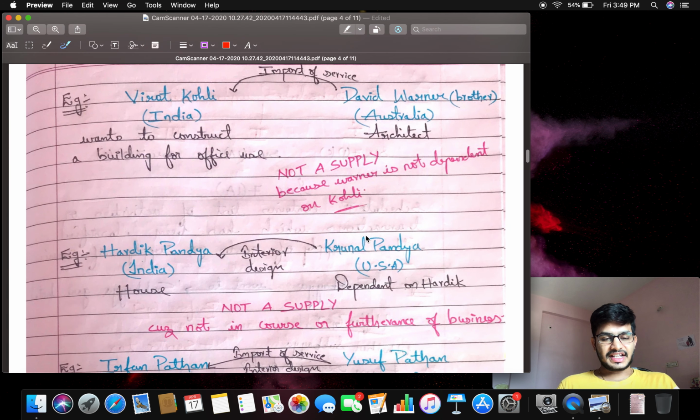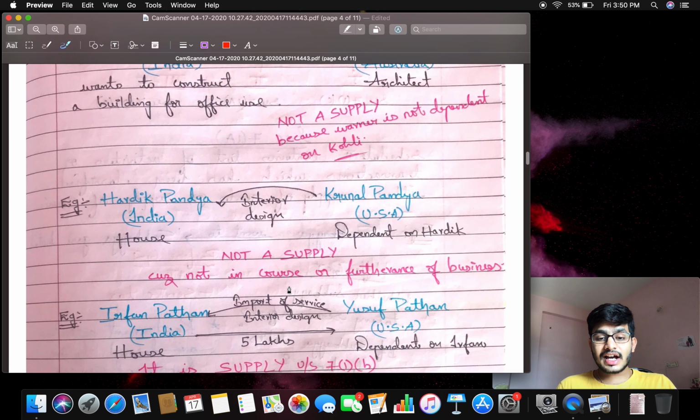The next example. Hardik Pandya and Krunal Pandya. Hardik Pandya is situated in India, and Krunal Pandya is situated in USA. Krunal Pandya is dependent on Hardik Pandya. Mr. Hardik Pandya wants to construct a house. He constructed the house, so he needs an interior design for his house. So he imported service from Krunal Pandya, who is situated in USA. My question is whether it is treated as supply or not. No, not at all. It is not a supply.